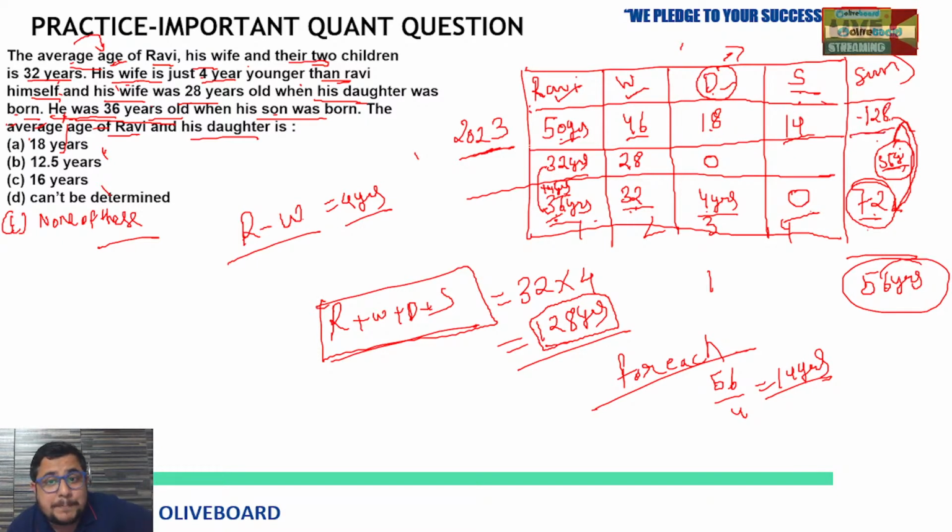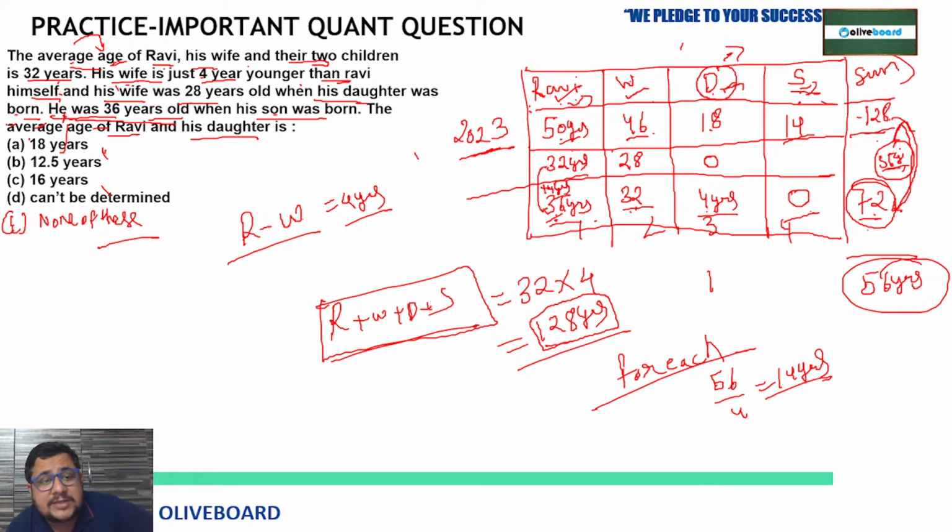Okay, so this is the present age, sorry, not ratio. These are the present ages of all family members: Ravi, wife, daughter, and son. Clear? 50, 46. So now what are they asking?